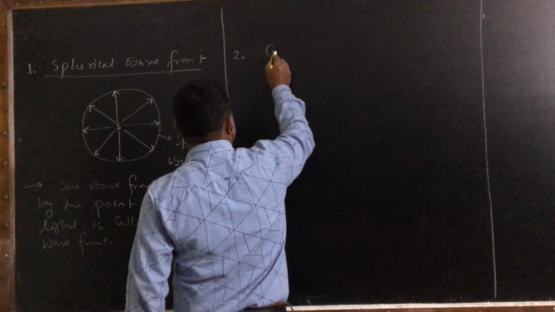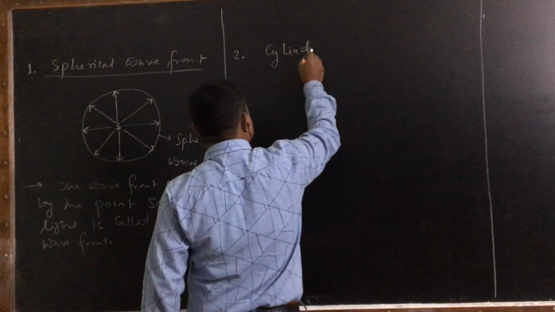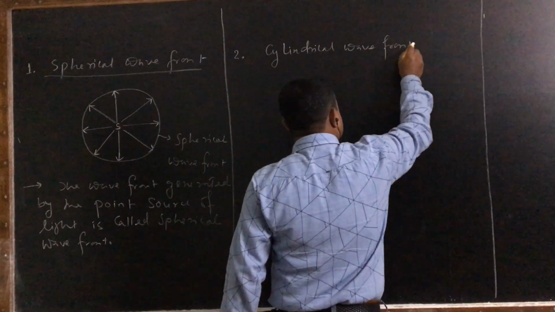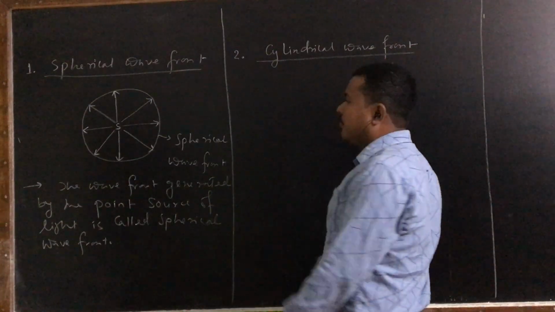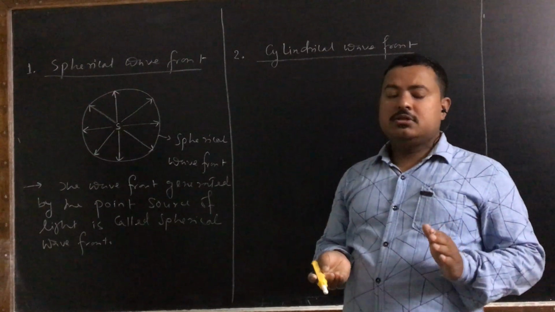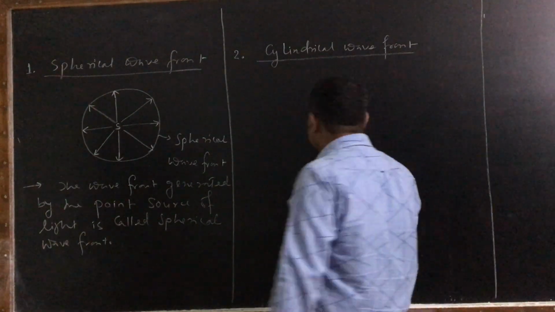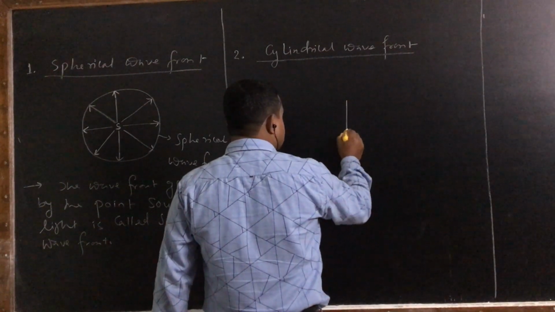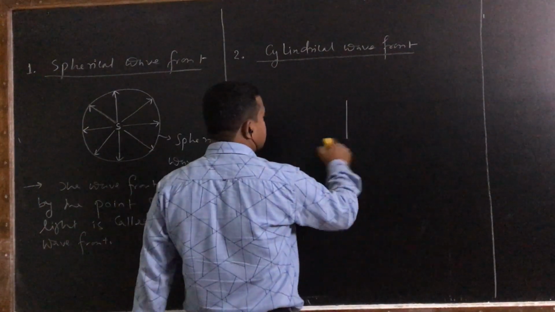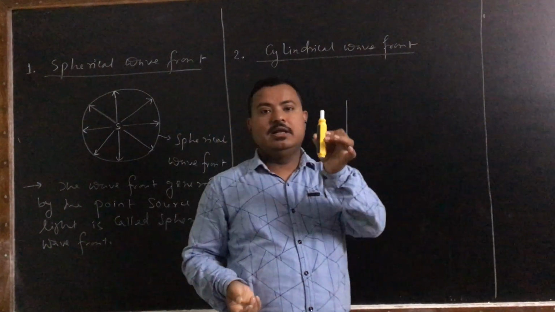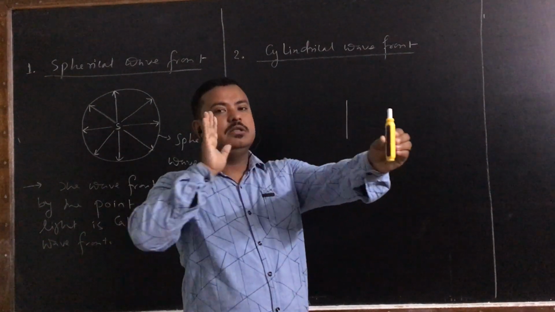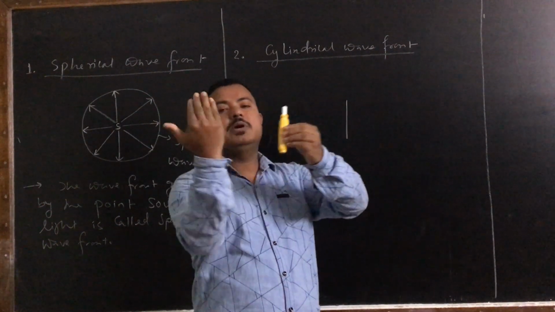Then we have the cylindrical wavefront. Now what is a cylindrical wavefront? Suppose the source of light is not a point; the source of light is a linear source of light, like a slit. So suppose the source is like this, a linear source. Now if we take some points at equal distance from the source and draw a path over these points, it becomes what?